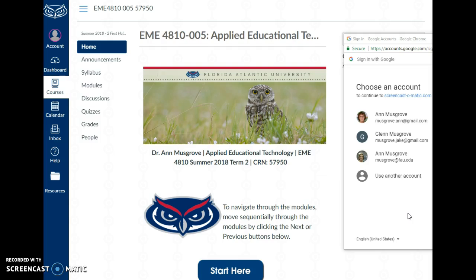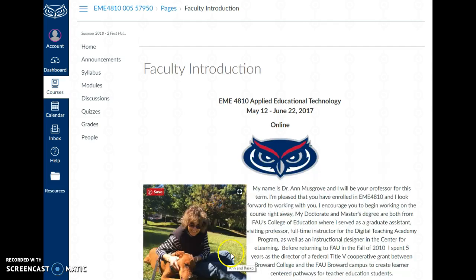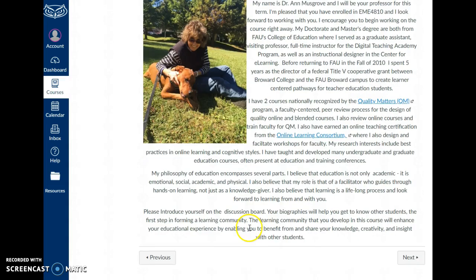Let's have a quick tour of Canvas. This is a home screen, and if you click Start here, it'll take you from one page to another, and that's how you would navigate right here at the bottom of the page. But first, let's go and see what the syllabus looks like.